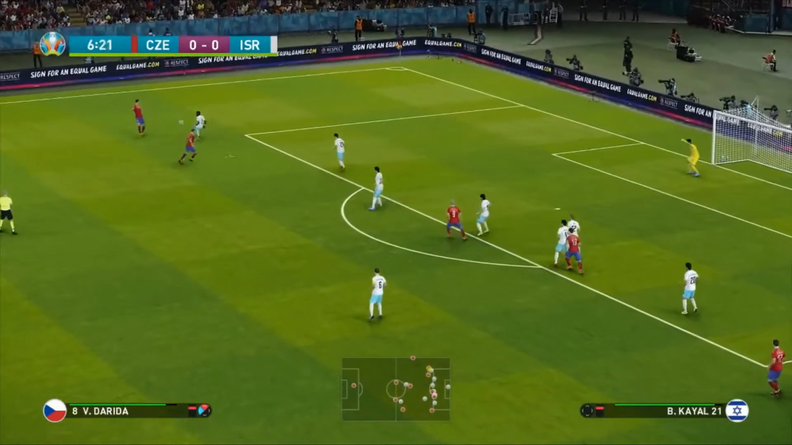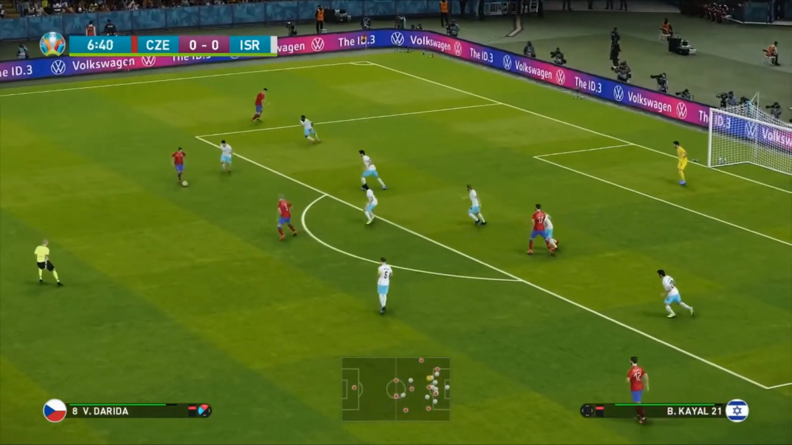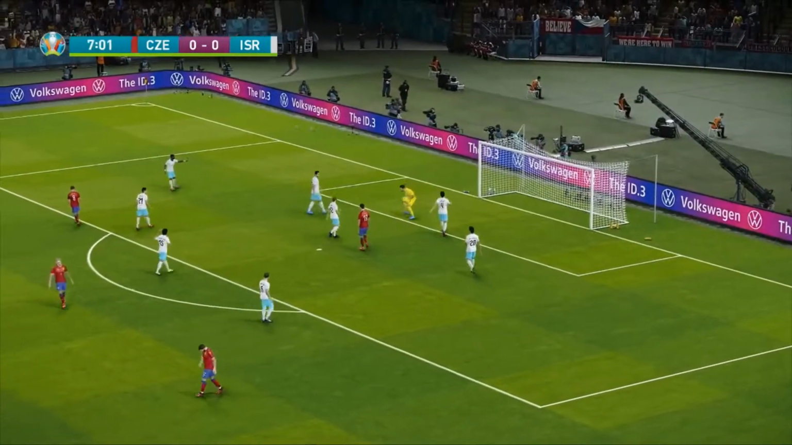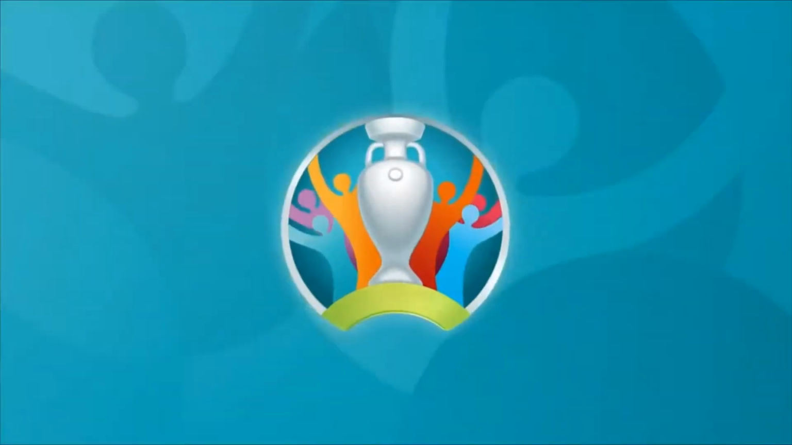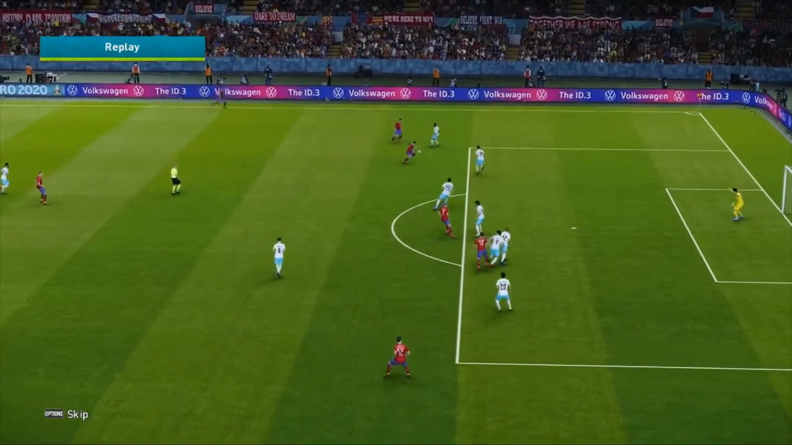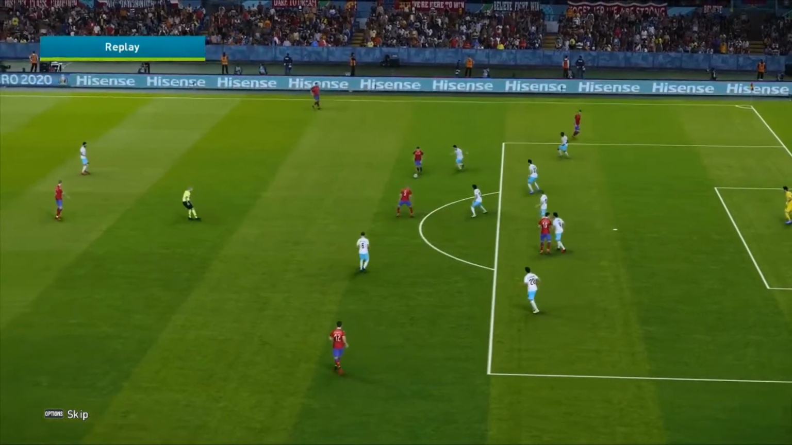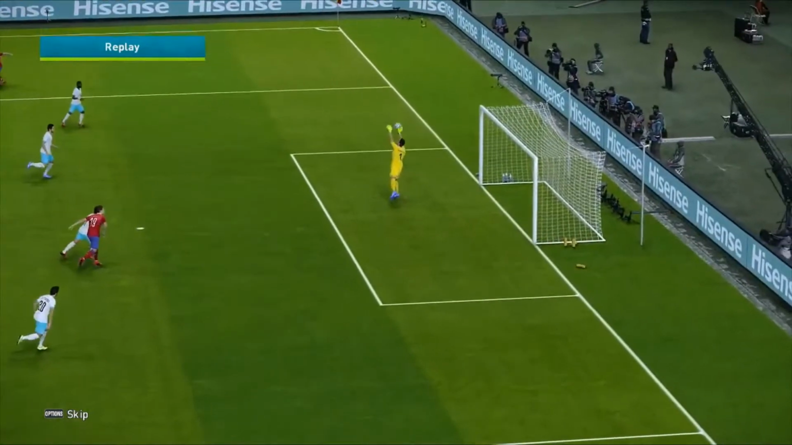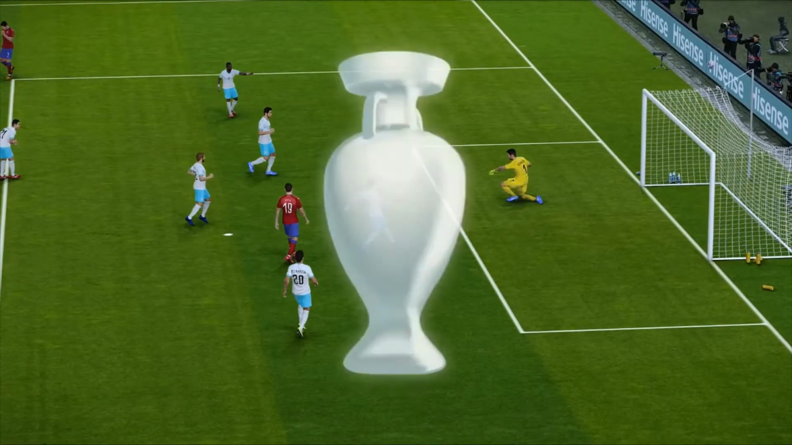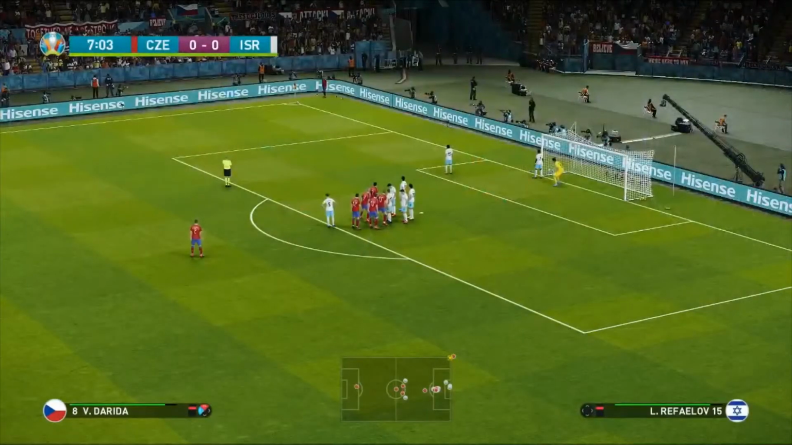Here's Zmerhal, moves it into Vladimir Darida, who takes a shot, and it's a good save. And well, first opportunity of this match, 7 minutes in, Vladimir Darida of Hertha Berlin has decided to try and take an effort from just outside the box. Good little shot, kind of straight at the goalkeeper, but he does make a nice little save. And first opportunity here for the Czech Republic to maybe get an early goal. Let's find out what happens here.